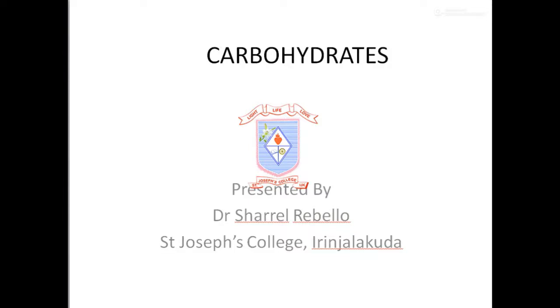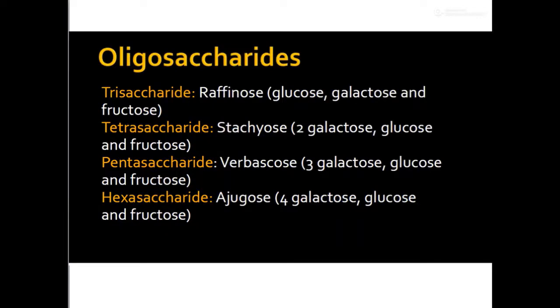In this session, we are going to talk about oligosaccharides and polysaccharides. As we all know, oligosaccharides are those sugars which on breakdown give us 3 to 10 monosaccharide moieties. Based upon that, they can be classified into trisaccharides, tetrasaccharides, pentasaccharides and hexasaccharides when they give 3, 4, 5 and 6 monosaccharides respectively.